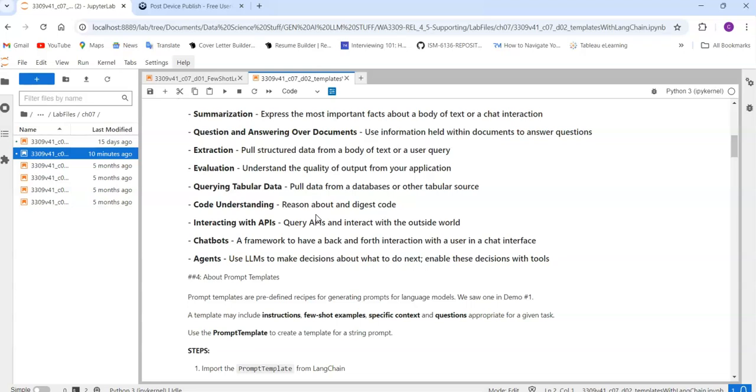So the number of people visiting Stack Overflow has reduced, right? This is because of this particular thing, that code understanding is also possible with LLM models.